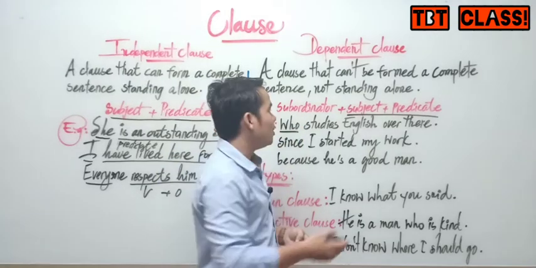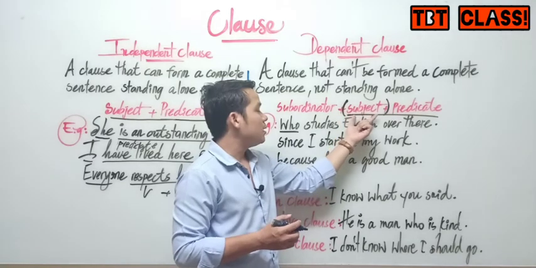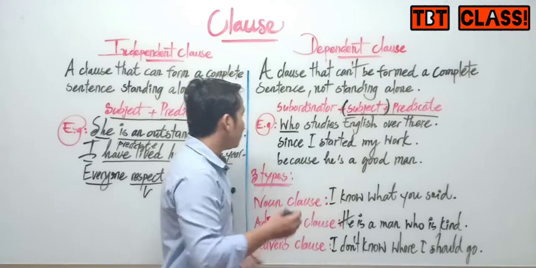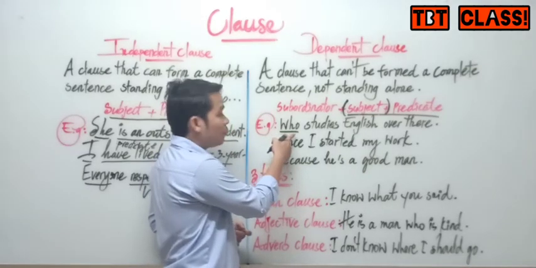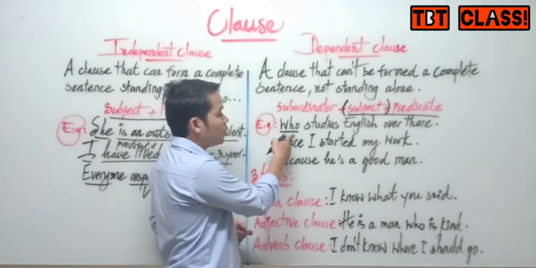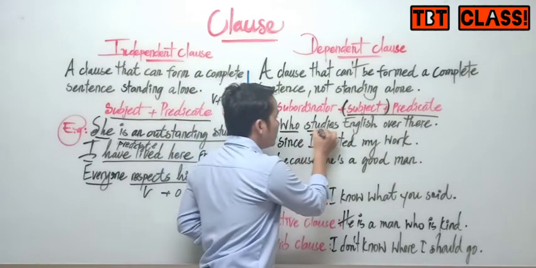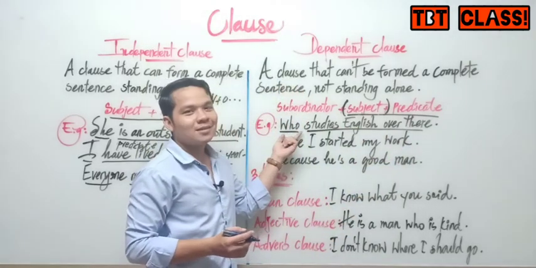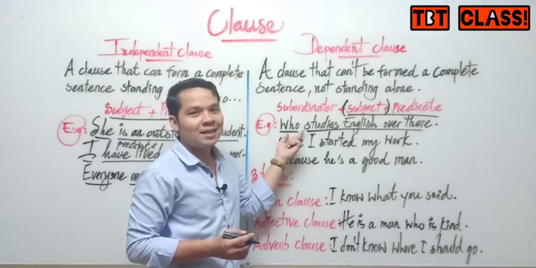I forgot to tell you about this: the subject here is sometimes needed and sometimes not, so it is optional. So here we see a subordinator or subordinating conjunction, or we can call it a relative pronoun functioning as subject, and then the verb. All of this is also a predicate, but it is not a complete sentence.